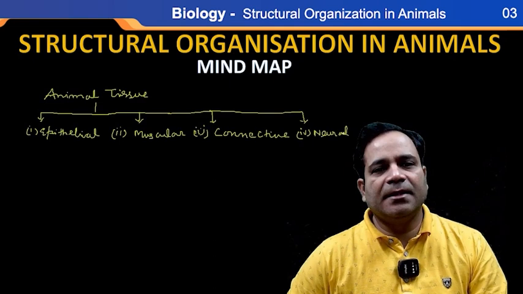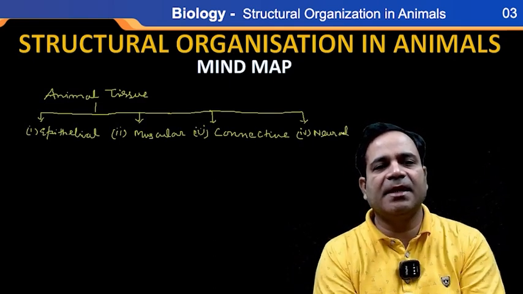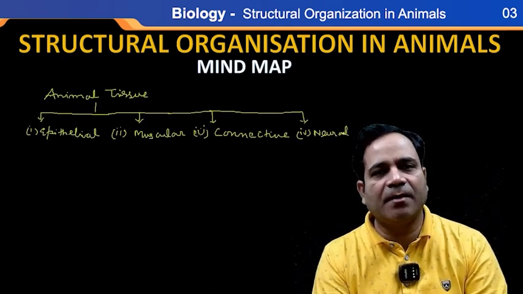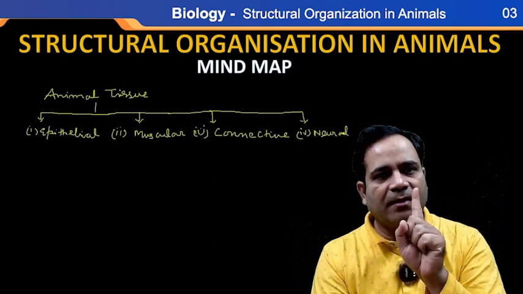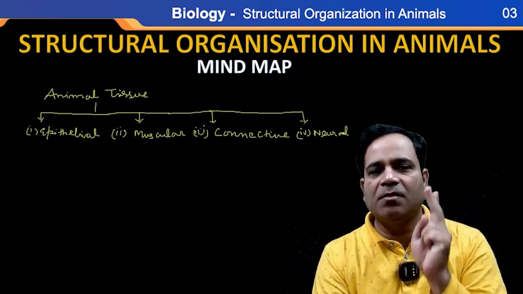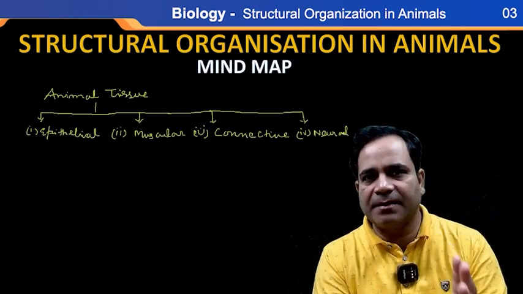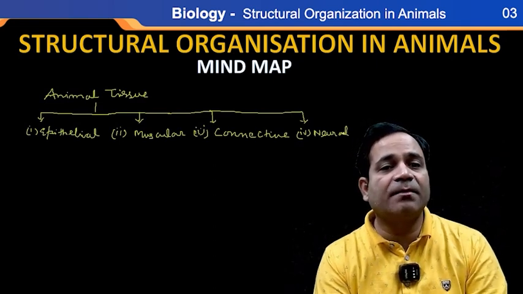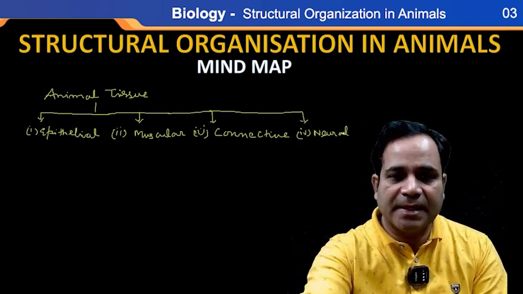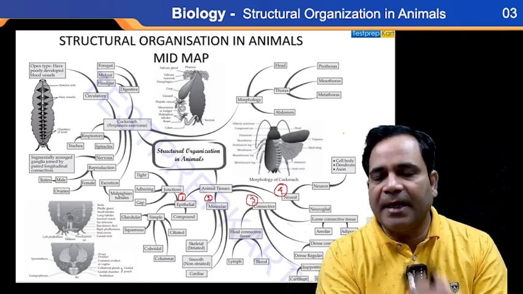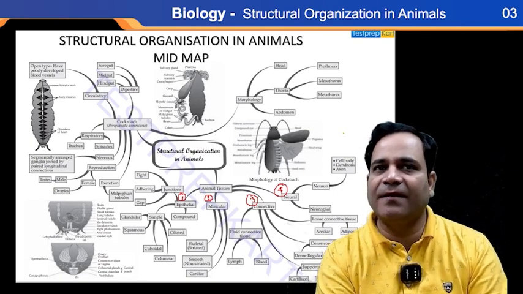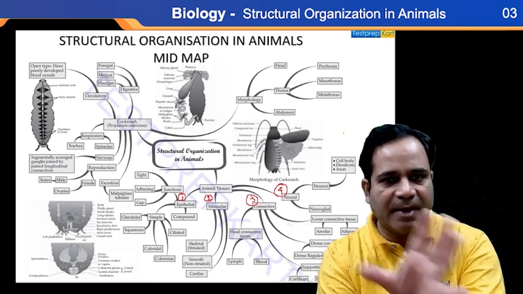Is that clear? So this animal tissue is classified into 4 parts. Number one, epithelial tissue. Number two, muscular tissue. Number three, connective tissue. Number four, neural tissue. So here are the epithelial, muscular, connective, and neural tissue in this mind map also.